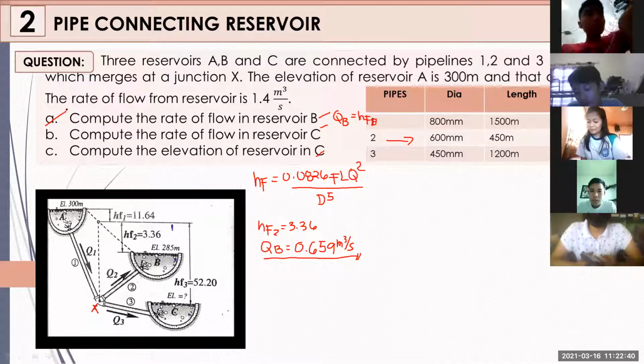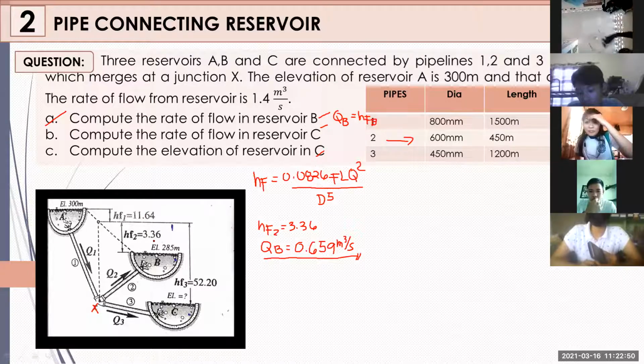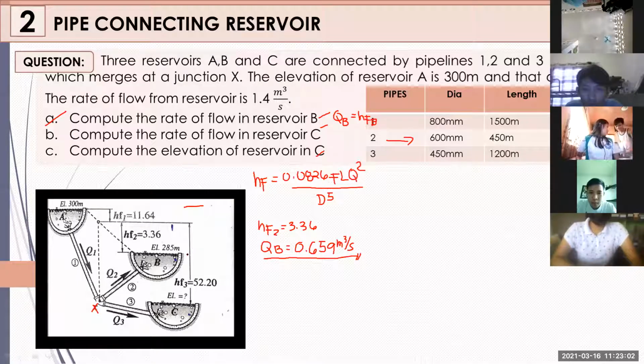Before we proceed to letter B and letter C, I want you to know how, if the figure did not show this 11.64, this 3.36 was obtained. As we said earlier, we can get the total head loss as the difference between the two reservoirs. So H1 would be the difference between the elevation of reservoir A and reservoir B, so that would be 300 minus 285.